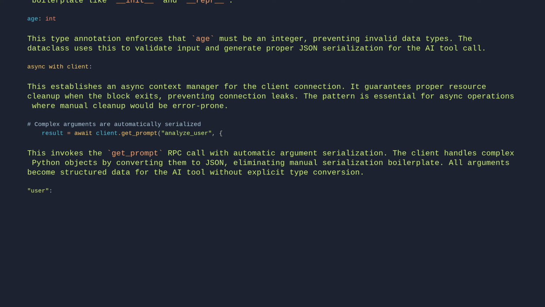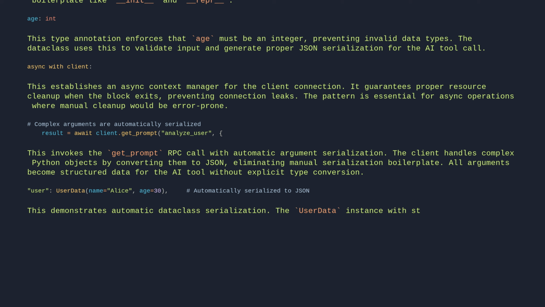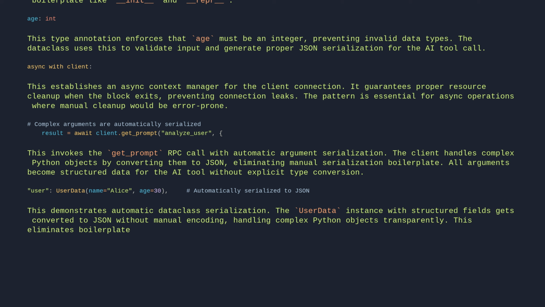UserData(name="Alice", age=30), # automatically serialized to JSON. This demonstrates automatic data class serialization. The UserData instance with structured fields gets converted to JSON without manual encoding, handling complex Python objects transparently. This eliminates boilerplate serialization code for API calls.